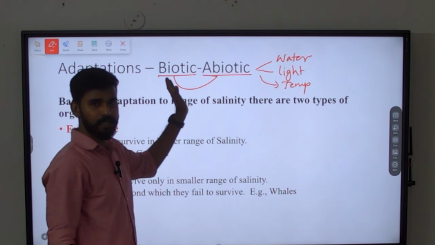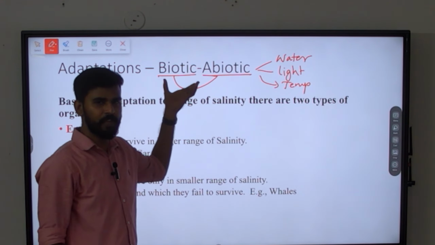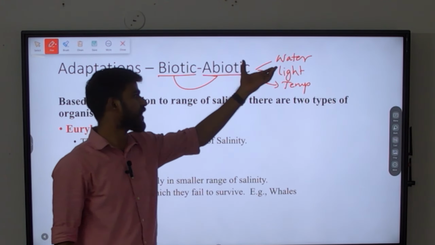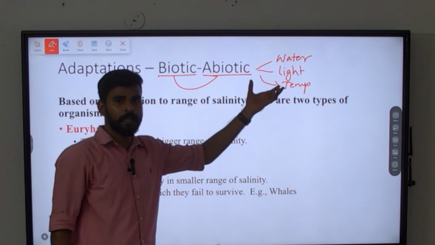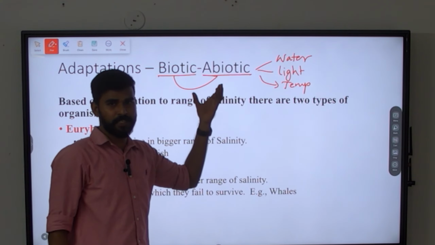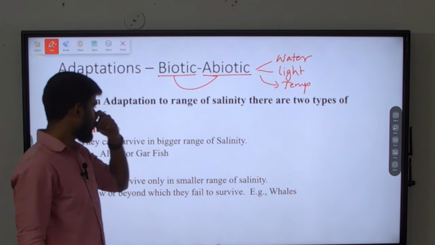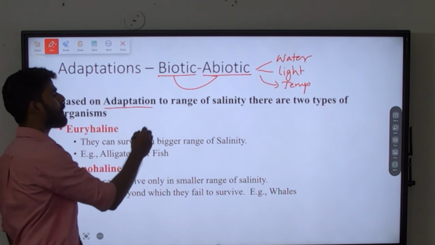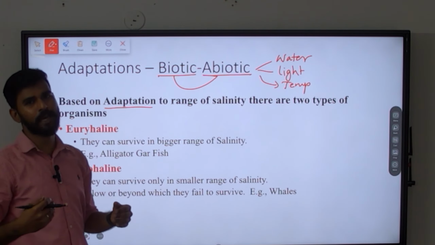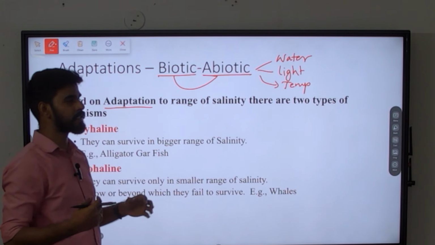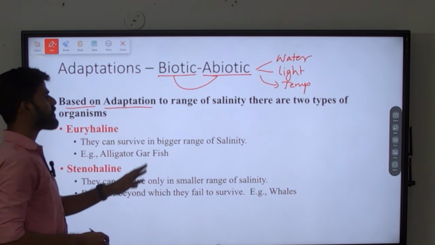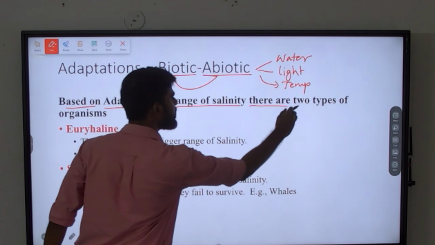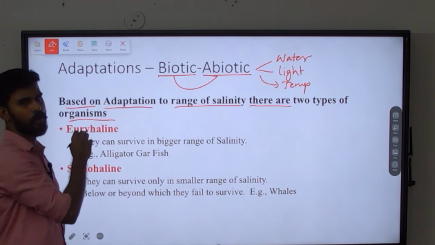When a biotic organism, that is a living organism, interacts with abiotic factors like this, these are the external environments. Okay, they will make certain adaptations. And what are the adaptations that they are going to make, and how are they classified based on the adaptations? That is what we are going to understand in this particular session. Based on the adaptations to the range of salinity, there can be two types of organisms.